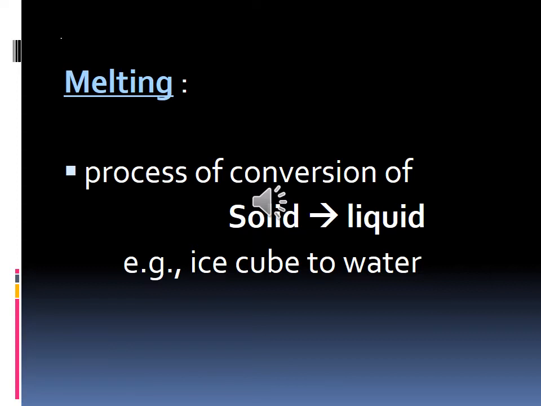What we have learned: on heating, the intermolecular space, that means the gap between the particles, increases, and the force of attraction also decreases, and then we will get the liquid. What is meant by melting? The process of conversion of solid to liquid is called melting. Example, ice cube to water. On heating, melting takes place.